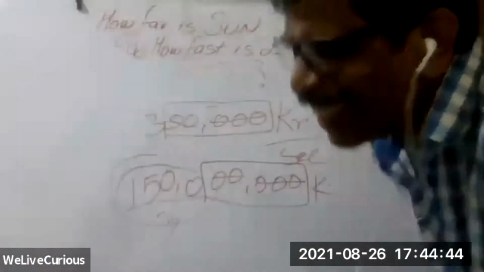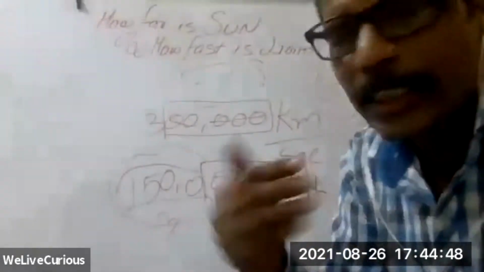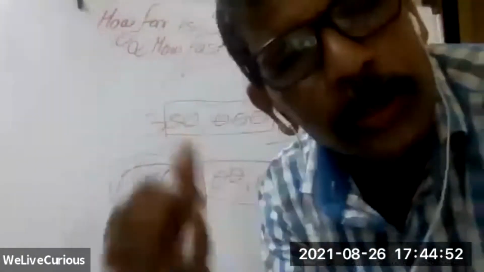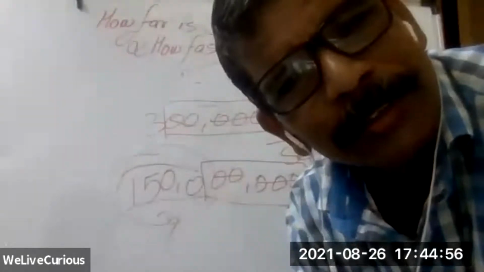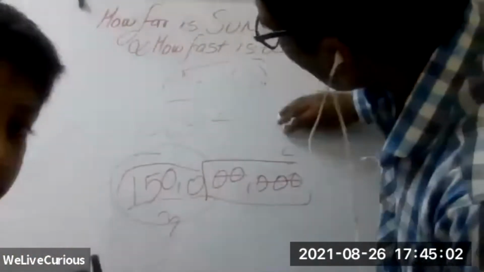I don't use it for. But he remembers the DST formula. DST: distance is equal to speed multiplied by time. That is also okay. Now, do you want to do this application in miles per hour? Yes. Okay, let us have fun and let us calculate how many miles the sun is from Earth.